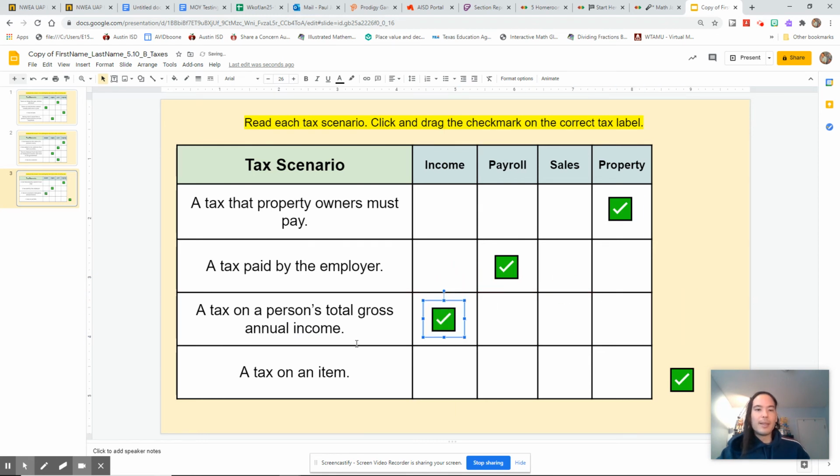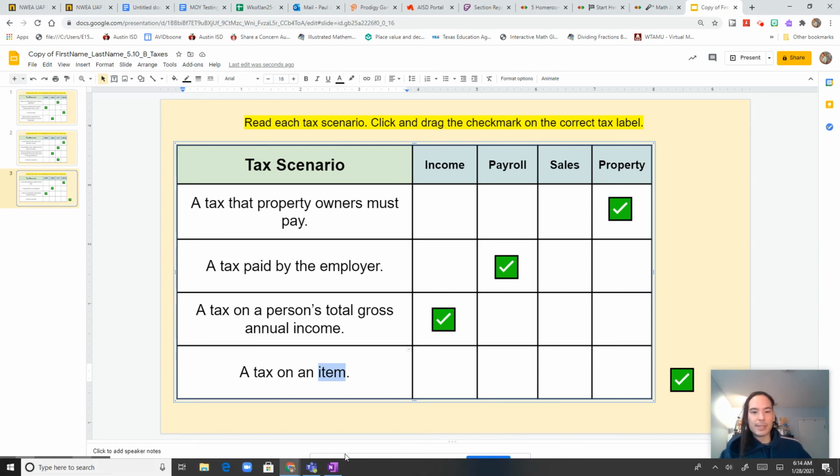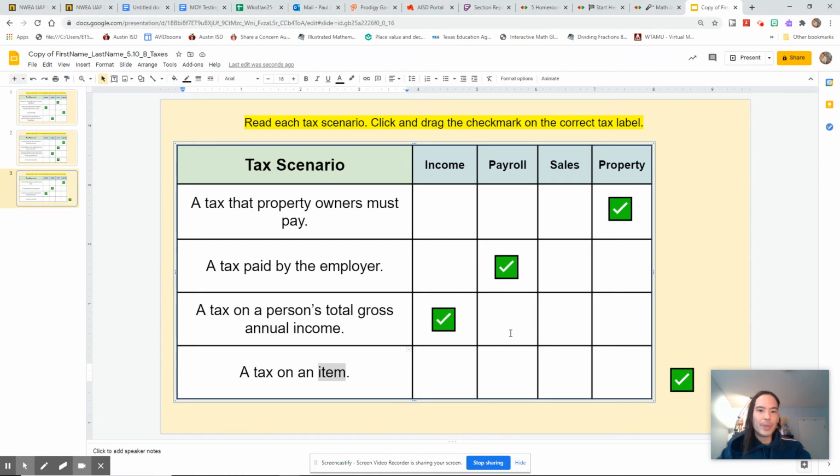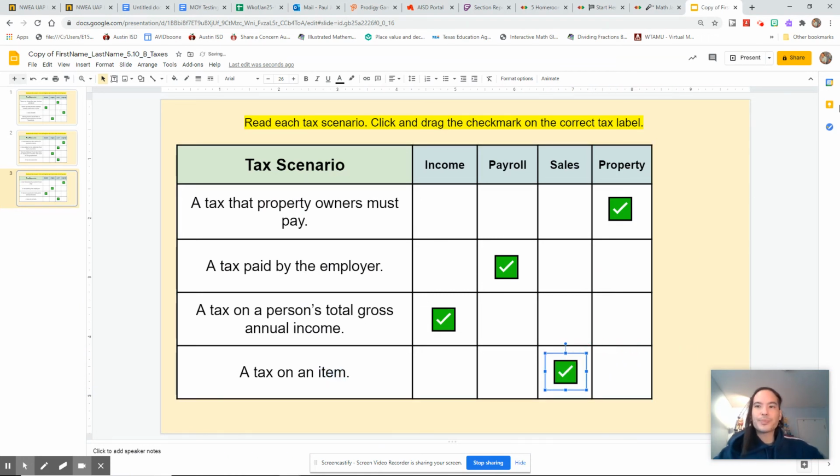All right. And then finally, a tax on an item. Think about the store. An item is kind of like a good. All right. So a tax on an item. You probably won't see that term being used that much, but if you think about it, tie that to like a tax on a good. All right. So taxes on goods and services are, of course, sales tax. So go ahead and put this last check mark in sales tax.